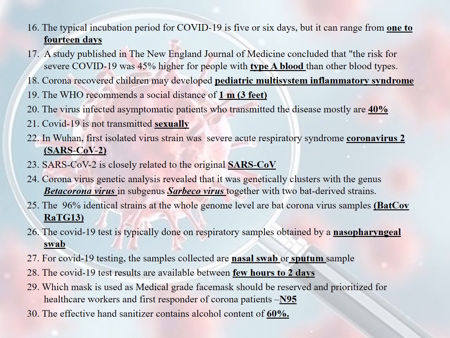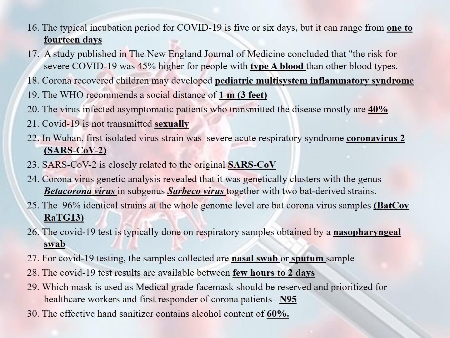17th question is, a study published in the New England Journal of Medicine concluded that the risk for severe COVID-19 was 45% higher for people with a type A blood group than other blood group types. Type A blood group has more severity in that disease, or the risk factor is more in people with type A blood group. 18th question is, corona-recovered children may develop another syndrome called pediatric multisystem inflammatory syndrome.